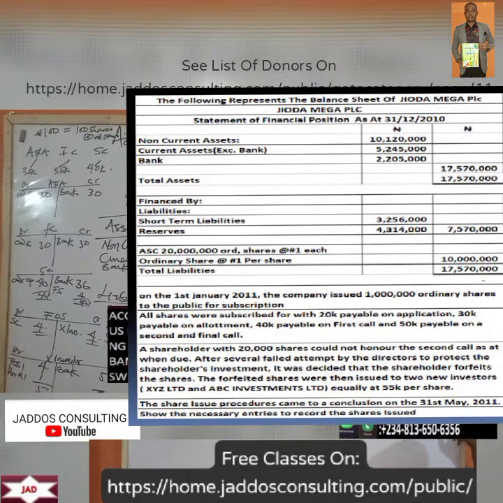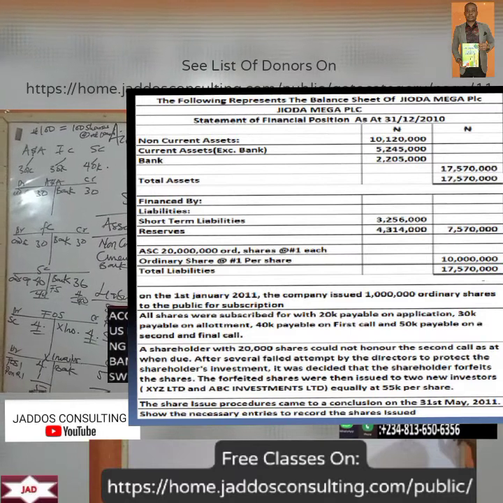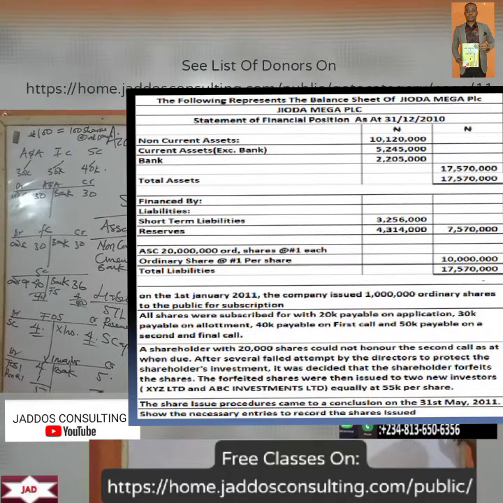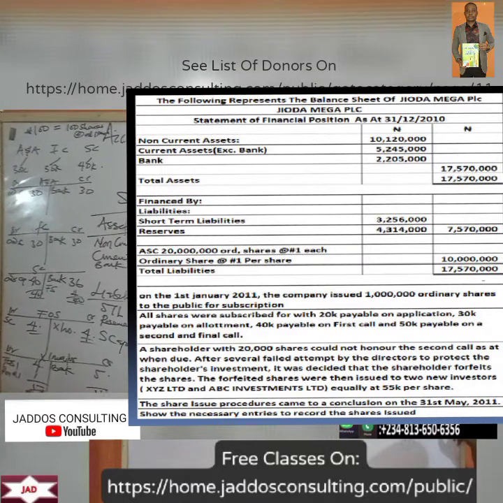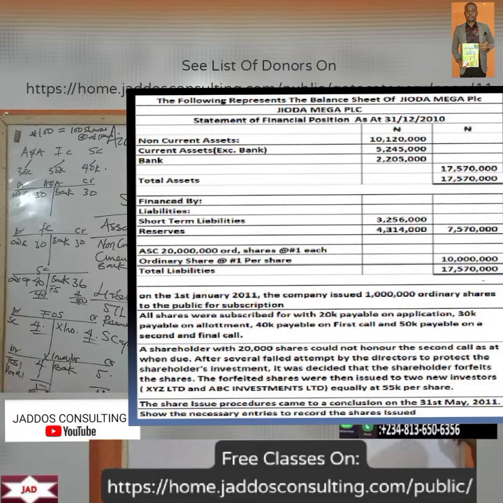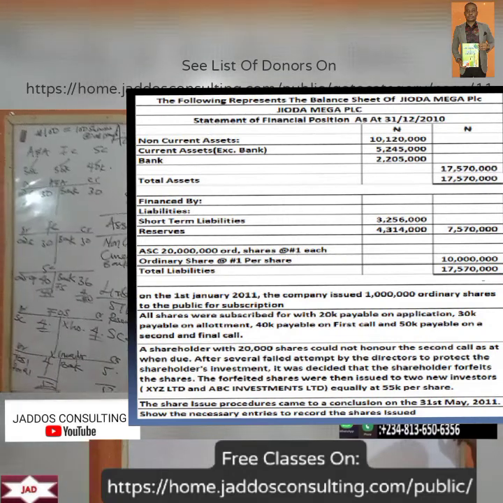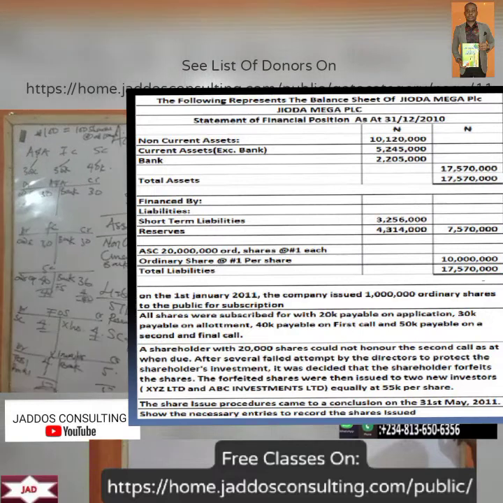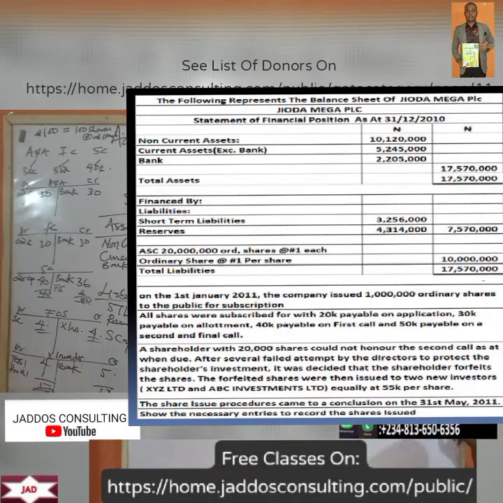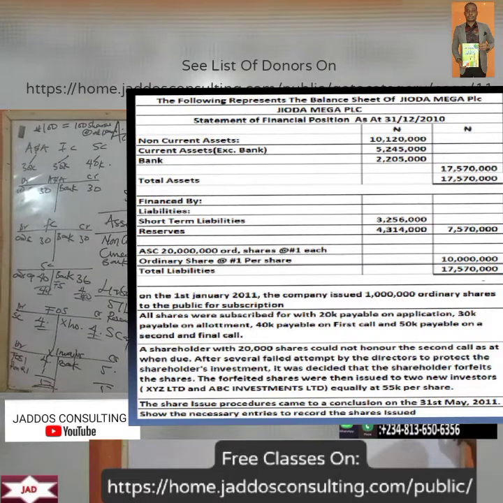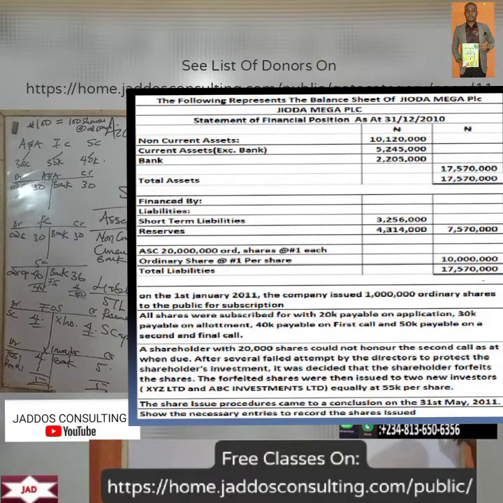There we have 20,000 units. Okay, 20 million units at 1 naira per share. The ordinary shares issued have 10 million shares issued at 1 naira per share. So they're saying here on the 1st January 2011, the company issued 1 million ordinary shares to the public for subscription. All shares are subscribed for with 20 kobo payable on application, 30 kobo payable on allotment, 40 kobo payable on first call, and 50 kobo payable on the second and final call.